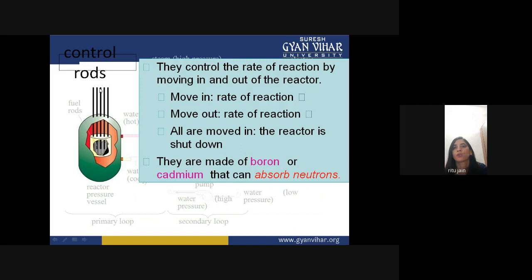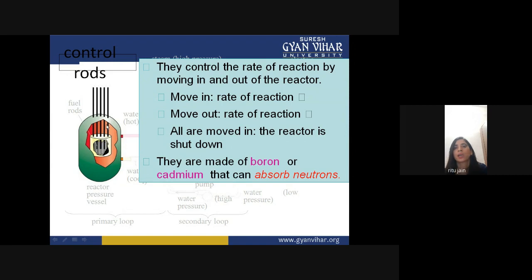If you want to slow down the reaction, you can. They control the rate of reaction by moving in and out of the reactor. With rods moved in, the rate of reaction decreases; moved out, it increases; and if all are moved in, the reactor is shut down.